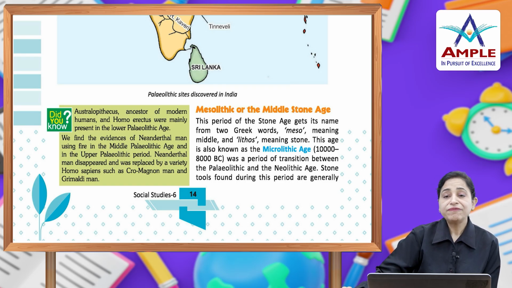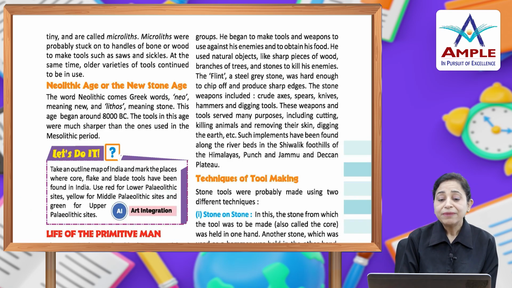Stone tools found during this period are generally tiny and are called microliths. Microliths were probably stuck on the handles of bone or wood to make tools such as saws and sickles. At the same time, older varieties of tools continued to be in use.